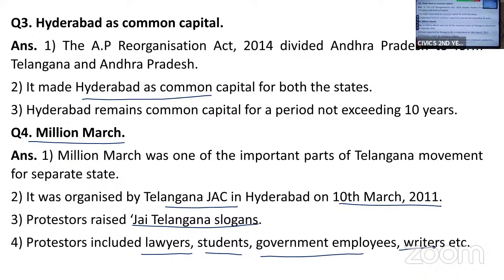They participated in Million March. What is Million March? It is an important part of the Telangana movement, organized on 10th March 2011. Million March is another important question for 2 marks.